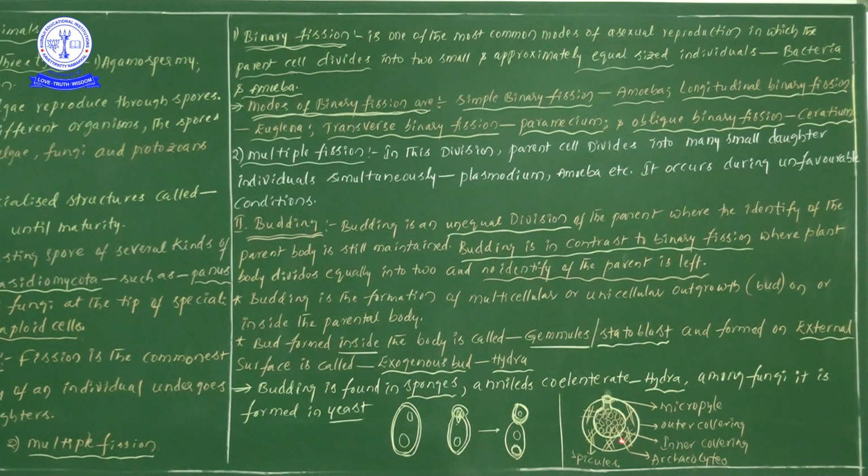So within the sponge we can observe the presence of gemmules. This kind of diagram is there in our NCERT textbook, but the labeling is not given. By seeing this video you can label the diagram that is in our textbook. So this is the information regarding asexual reproduction in plants and asexual reproduction in animals. In animals, up to budding I have covered.